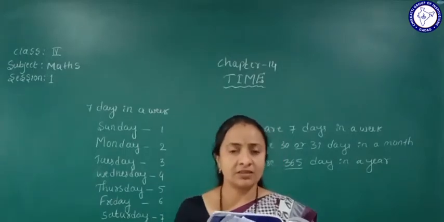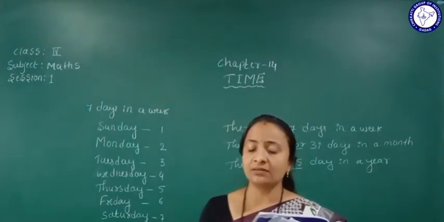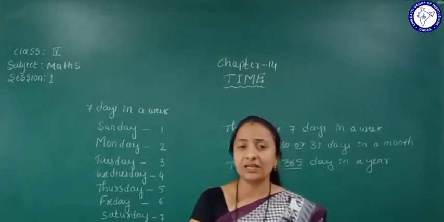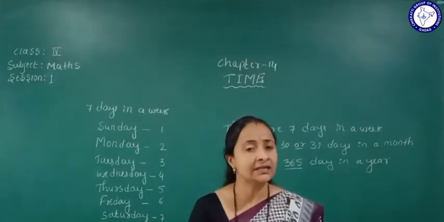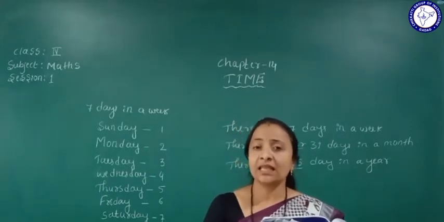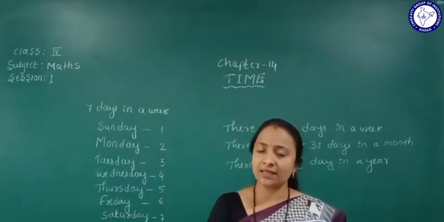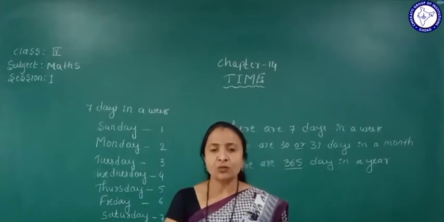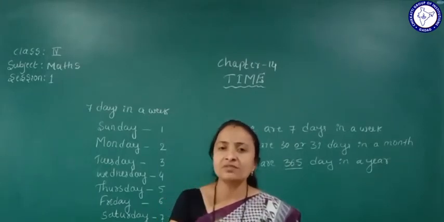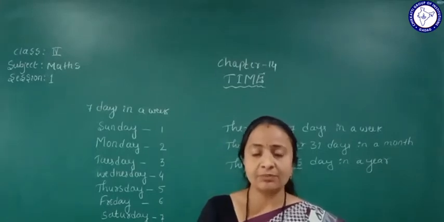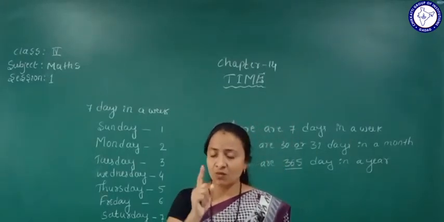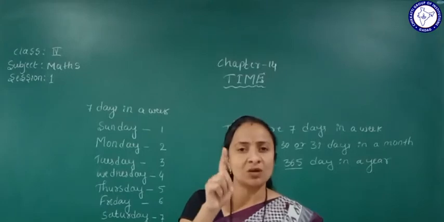The year in which the month of February has 29 days is called a leap year. Understood? That leap year comes once in 4 years.